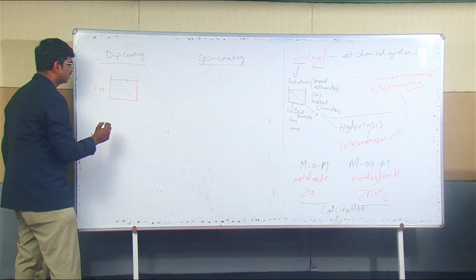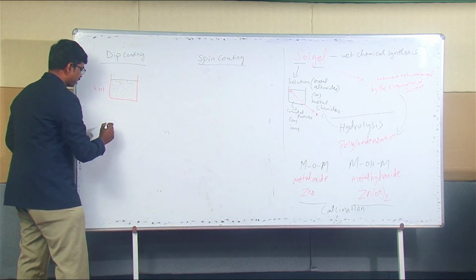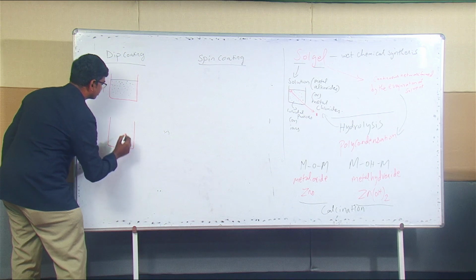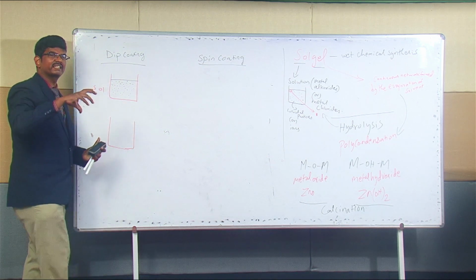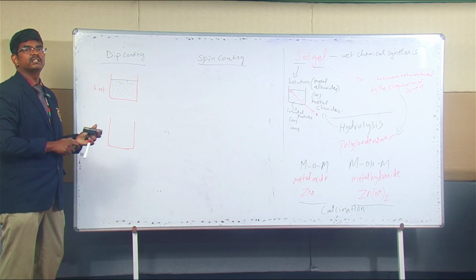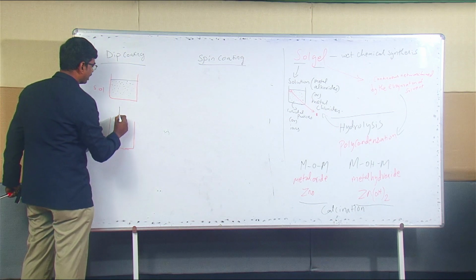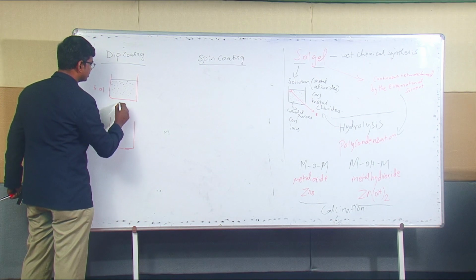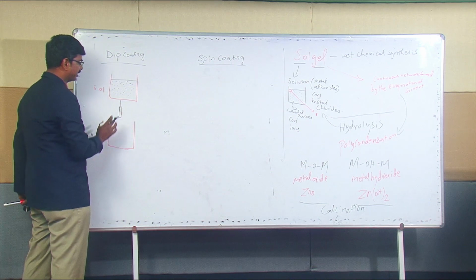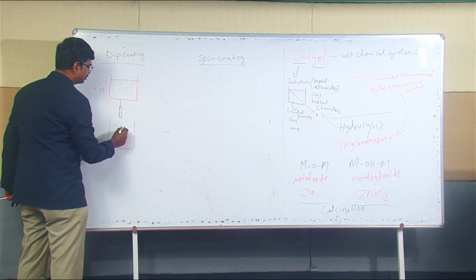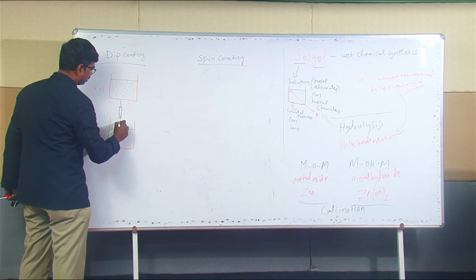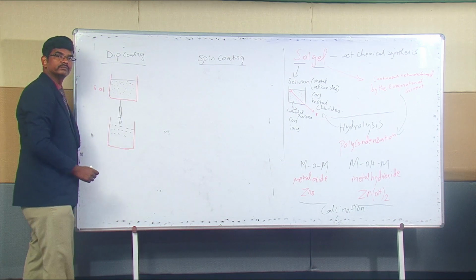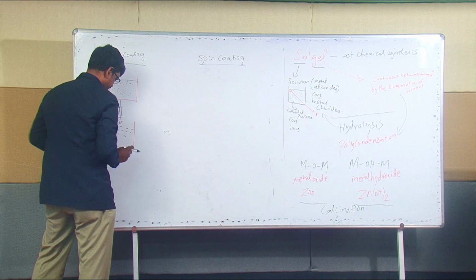Let us take a substrate, which is just like a sample holder over which the thin film has to be synthesized. I take that and I dip it into the solution.